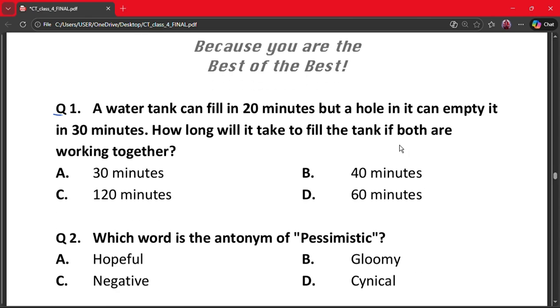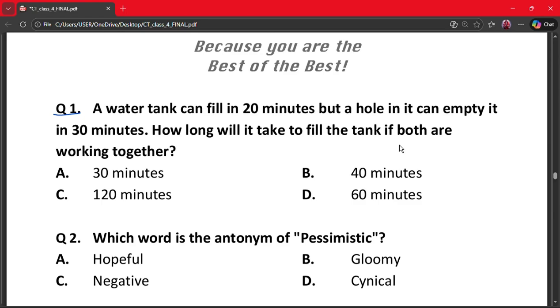Question number 1. A water tank can fill in 20 minutes, but a hole in it can empty it in 30 minutes. How long will it take to fill the tank if both are working together? A. 30 minutes, B. 40 minutes, C. 120 minutes, and D. 60 minutes.